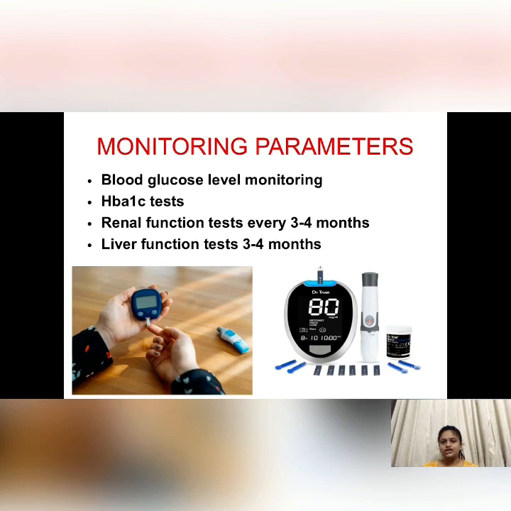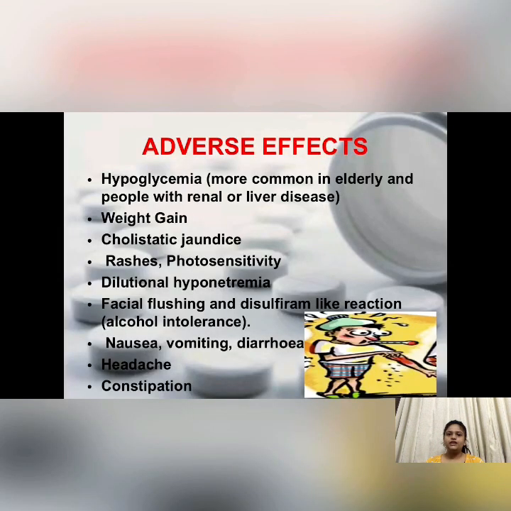Then the renal function test and liver function test every 3 to 4 months or as suggested by the doctor. Then adverse effects. Chlorpropamide leads to hypoglycemia. That is, it is more common in elderly people and people with renal or liver disease.